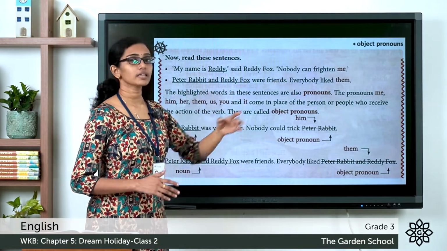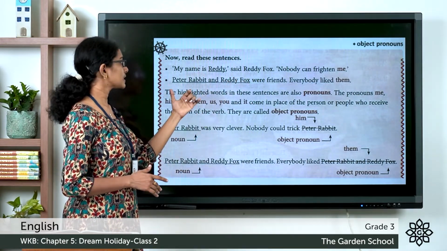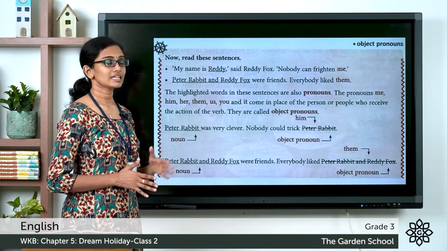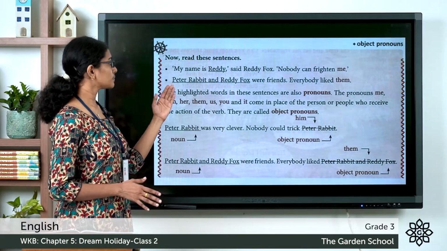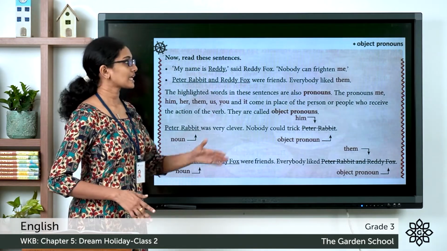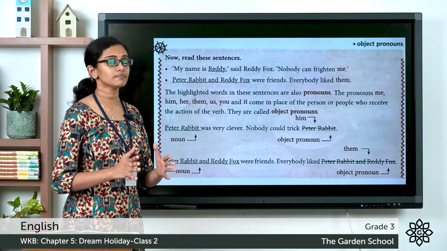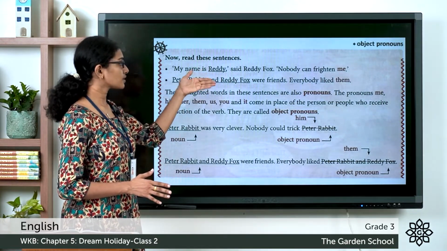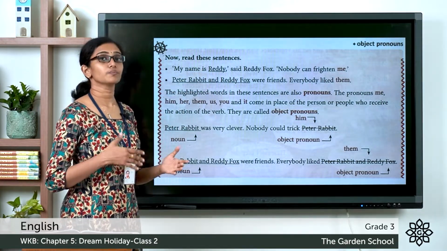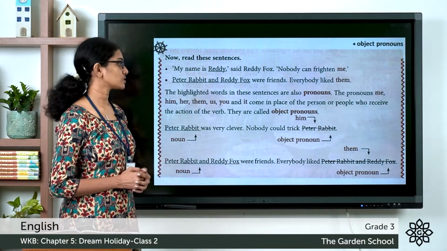The word them is used instead of writing everybody liked Peter Rabbit and Ruddy Fox. Them is used in place of Peter Rabbit and Ruddy Fox in the second sentence. So the words me and them are used as pronouns in place of the objects underlined here. So pronouns used in place of an object are called object pronouns.